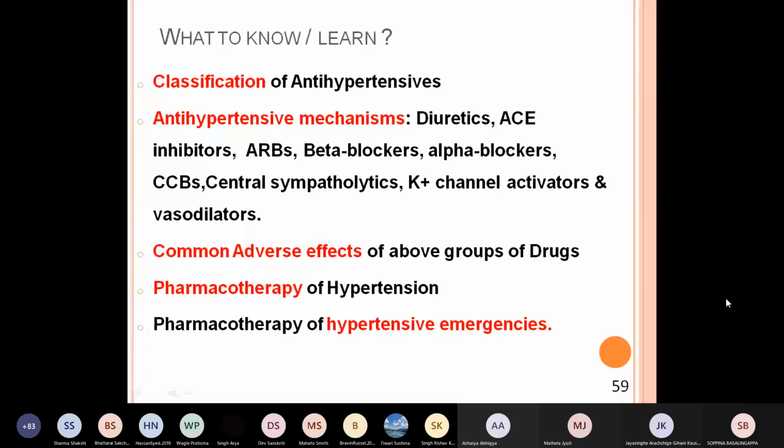And we have studied common adverse effects of all the above said groups of drugs. Then we learned pharmacotherapy of hypertension, how we have to classify and what the drugs are. Finally we learned pharmacotherapy of hypertensive emergencies.